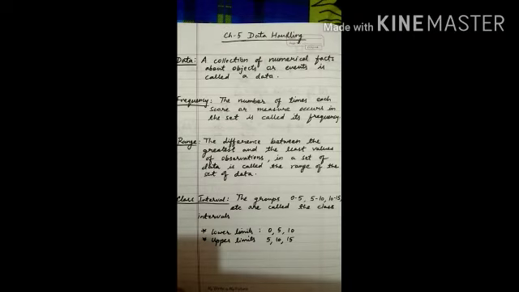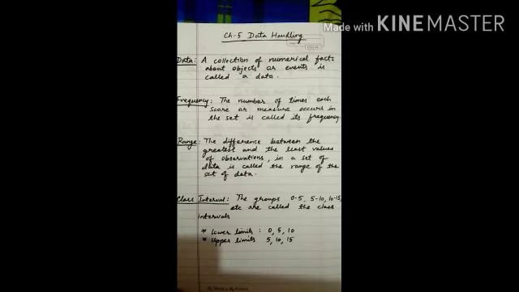So the frequency of 5 marks is 10. The frequency of 6 marks is also 10. And the frequency of 10 marks is also 10, because 10 students each scored 5, 6 and 10 marks respectively.